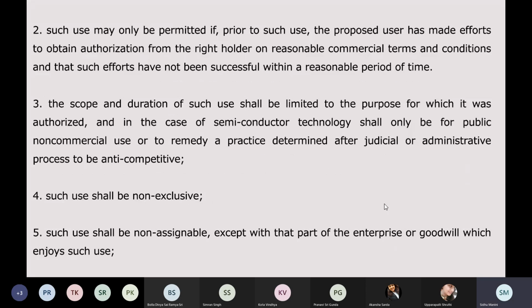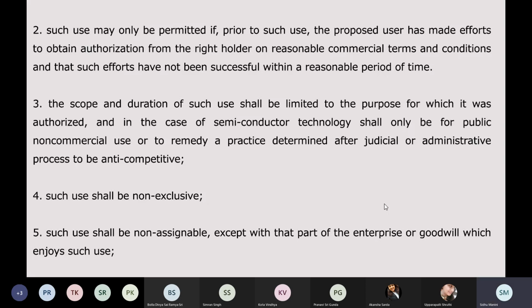Such use may only be permitted if prior to such use, the proposed user, meaning the person who wants a compulsory license, the third party, has made efforts to obtain authorization from the right holder on reasonable commercial terms and conditions, and that such efforts have not been successful within a reasonable period of time.